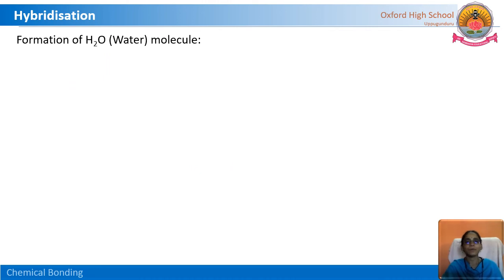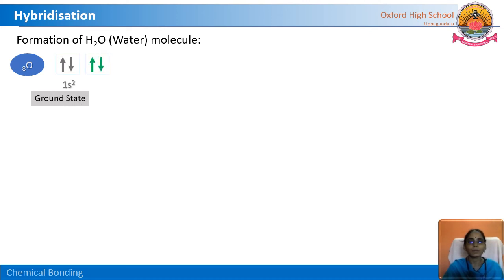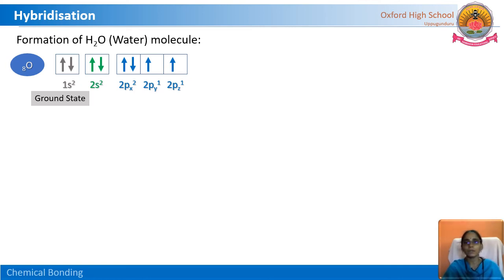Let us see the next one, water molecule. What kind of hybridization is present here? In water molecule, oxygen and hydrogen, 2 different atoms are there. Oxygen atom ground state electronic configuration has only 2 vacant orbitals. That means 2 unpaired electrons are there. So it has to form 2 covalent bonds. But how is the hybridization?